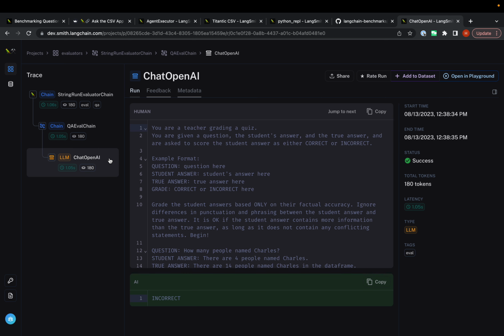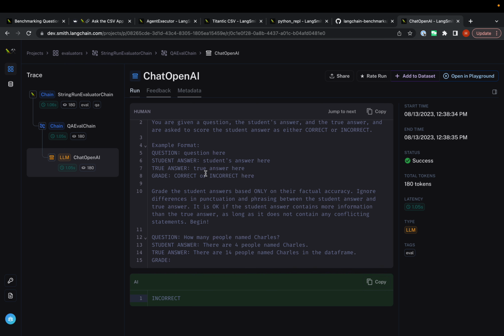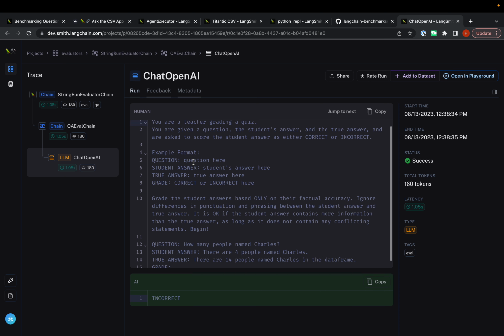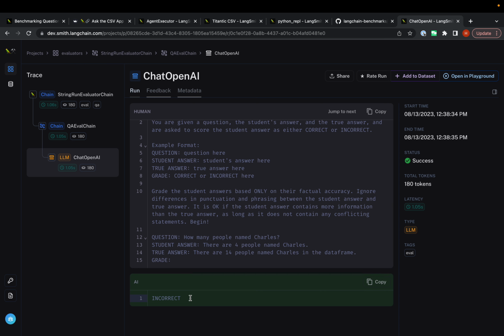We can jump in and see exactly what's going on inside this chain that's calling a language model to get the evaluation result. Here we can see the prompt that we're using, the instructions, the format, and then the output that comes out. It's nice to have this hooked up, because when evaluators are themselves LLM calls, you also want to be able to inspect the evaluators and debug what's going on there.